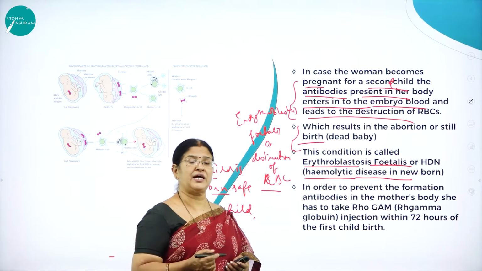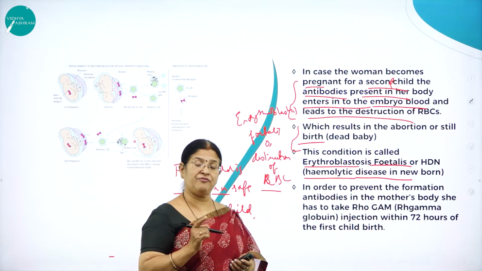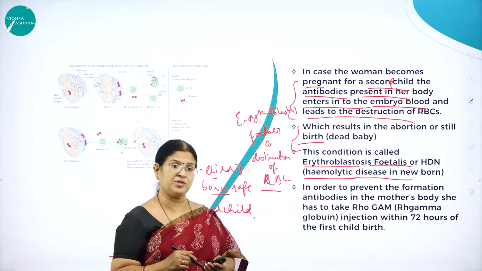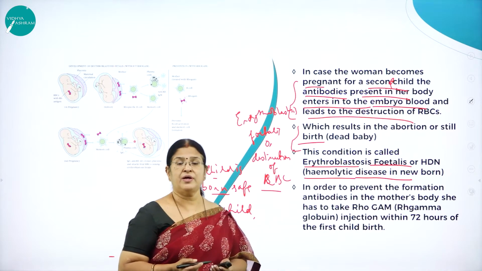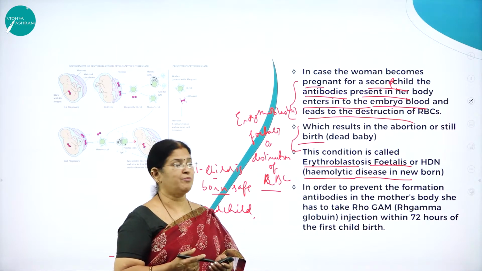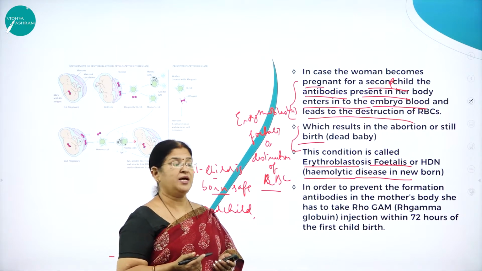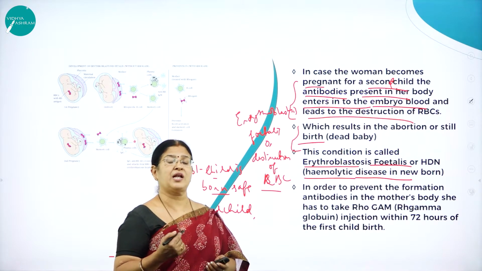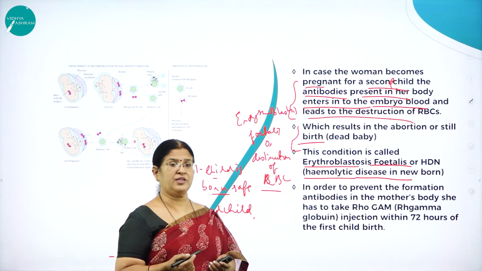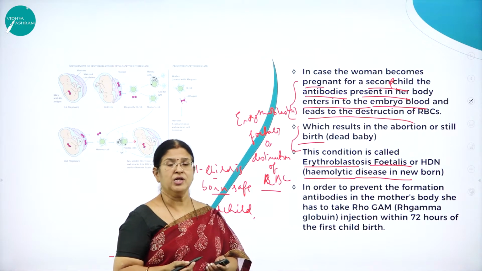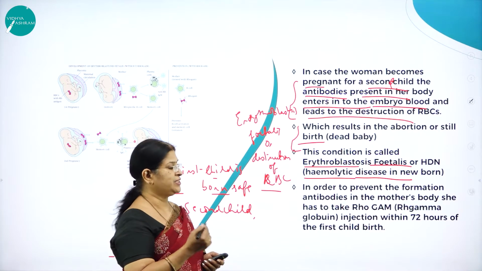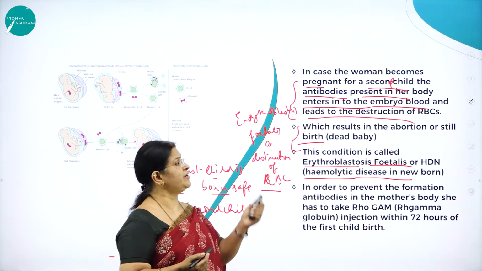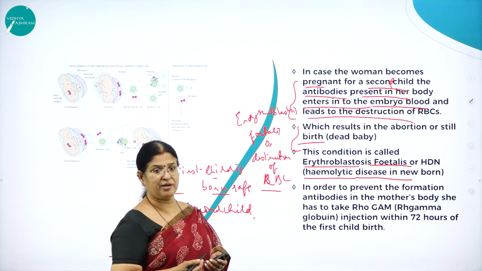So in order to prevent the formation of antibodies, the only thing is the mother should know that, that is the reason, as I said, that each one of us should know our blood group, not only blood group, whether we are positive or negative. Many people will hide, they will not come out with their negativity. But they should be more open, they should give more clarity about their disorders. Rh negative is very rare. So they have to tell a doctor that they are negative, so that proper medications can be given, so that they can avoid the death of the second baby also.